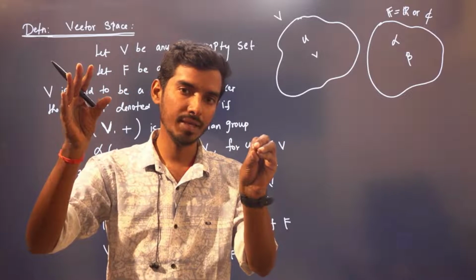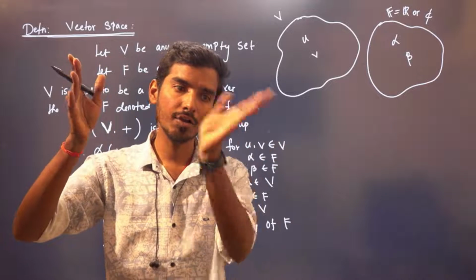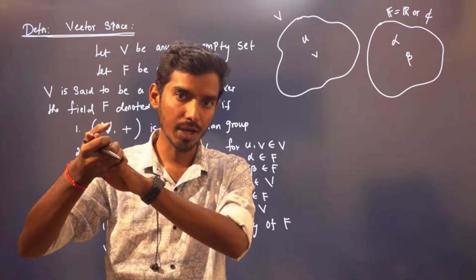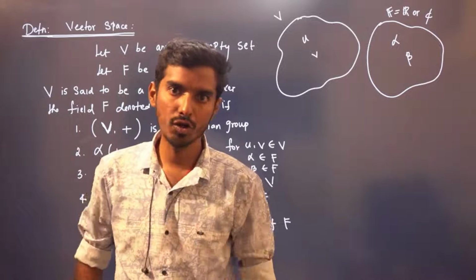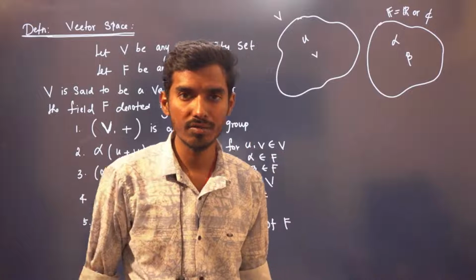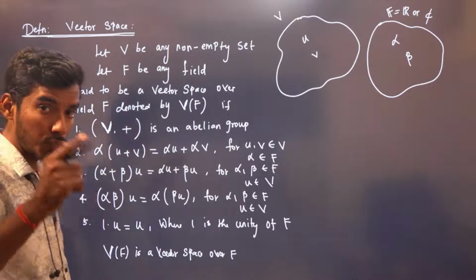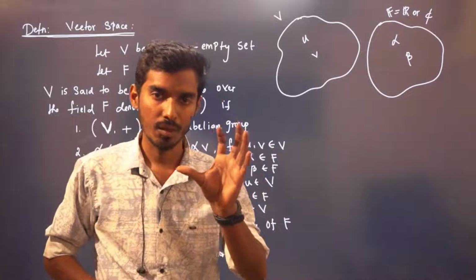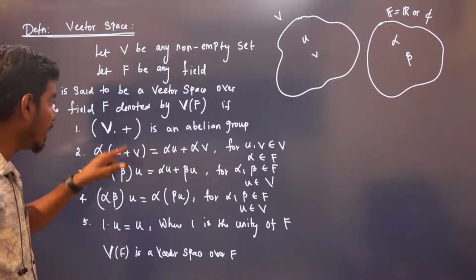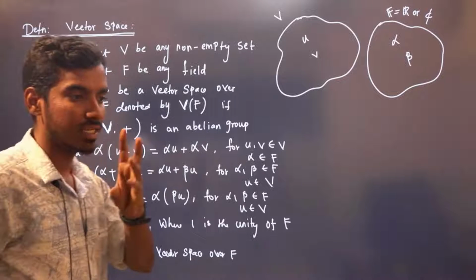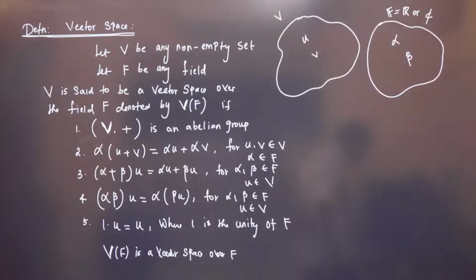You take an element u, v, you take an element alpha, beta. Alpha into u plus b is same as alpha u plus alpha b. Alpha plus beta into u is same as alpha u plus beta u. Alpha beta u is same as alpha into beta u. 1 into u is equal to u, for 1 belongs to F, which is the ID element. So whenever you need to prove a vector space, you need to prove 5 things overall. But in proving the first one, you need to prove 5 things: closure, associative, existence of ID, inverse, and commutative.